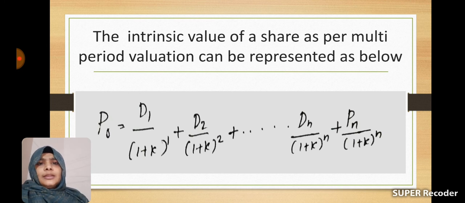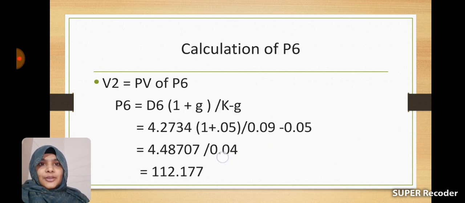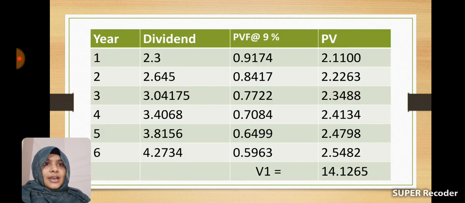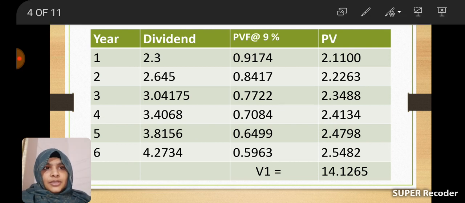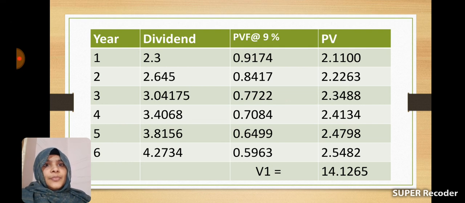So let us calculate the present values of all dividends. Here 3 years are mentioned. We have calculated the present values of dividends for 3 years: in the first year, the present value of the dividend is 2.1100. In the second year, it is 2.2263, and in the third year, it is 2.3488. So we have calculated the present values of dividends. These present values of dividends plus the present value of the selling price is the intrinsic value as per the multi-period model. Have you got it?